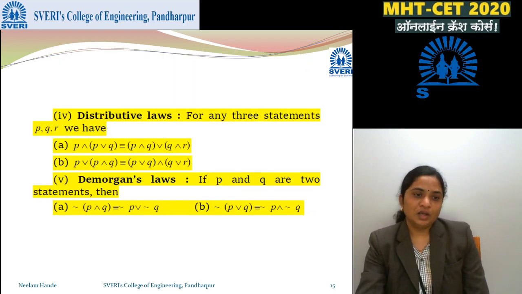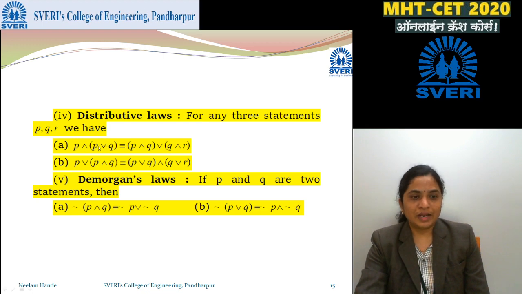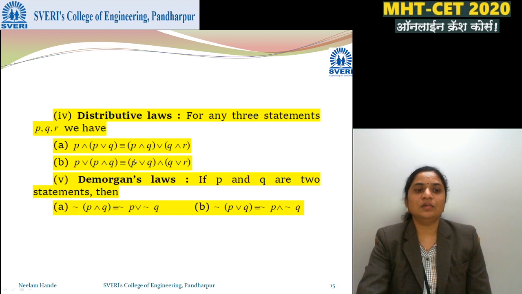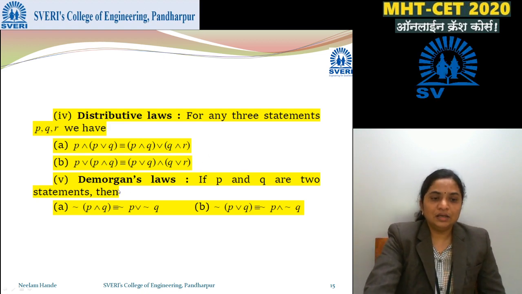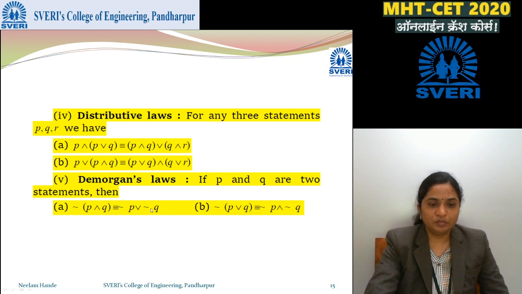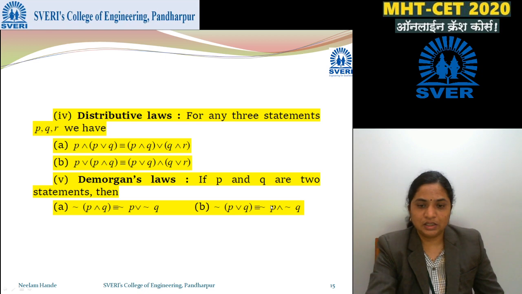Distributive laws are a combination of AND and OR. So P and (Q or R) is (P and Q) or (P and R). So these are some combinations, so we can write that. De Morgan's laws: negation of P or Q is negation P and negation Q, and negation of P and Q is negation P or negation Q.